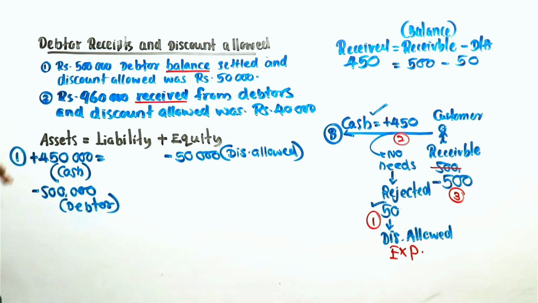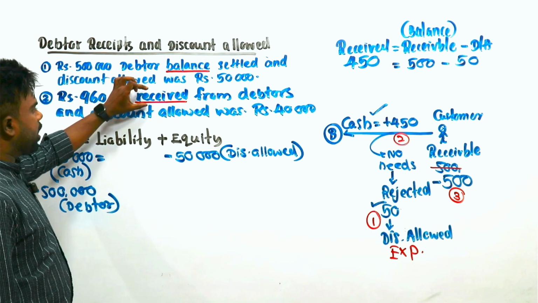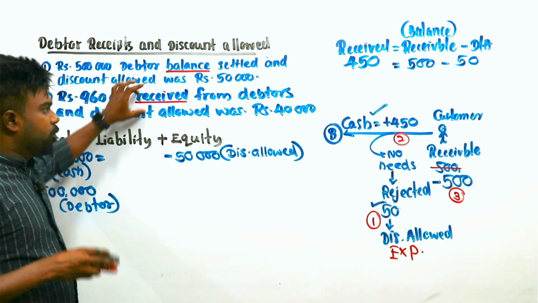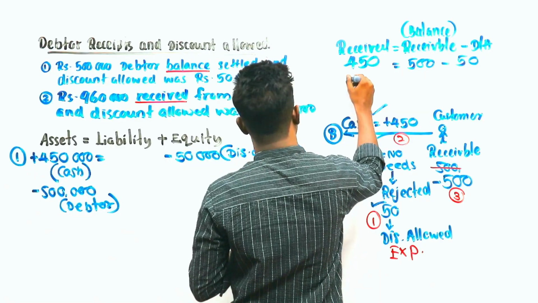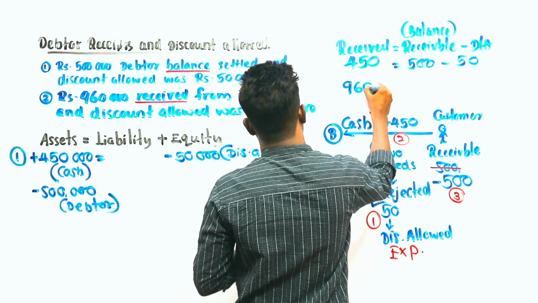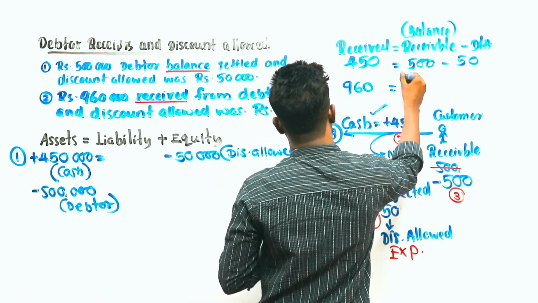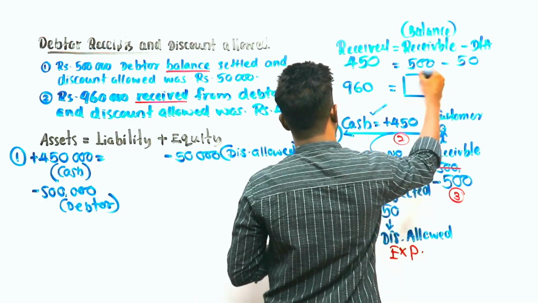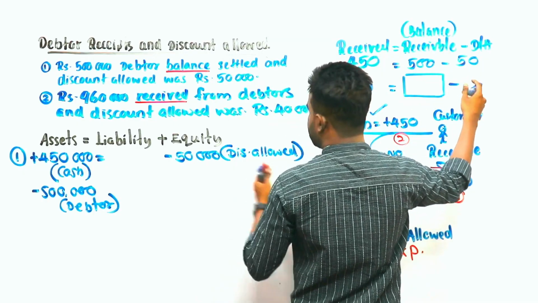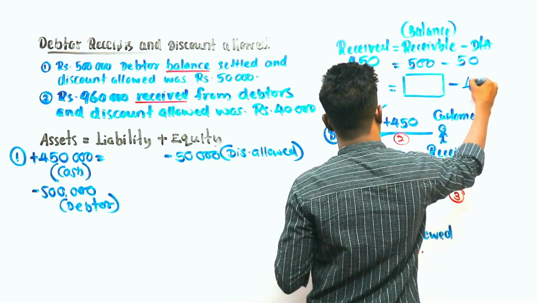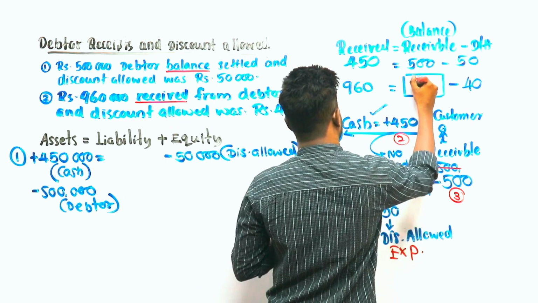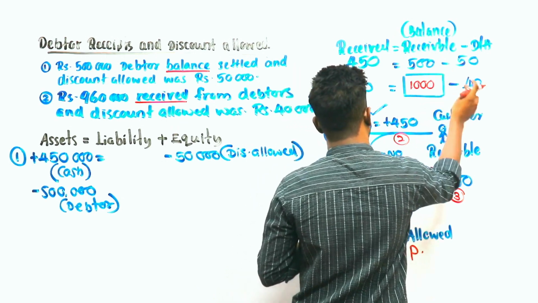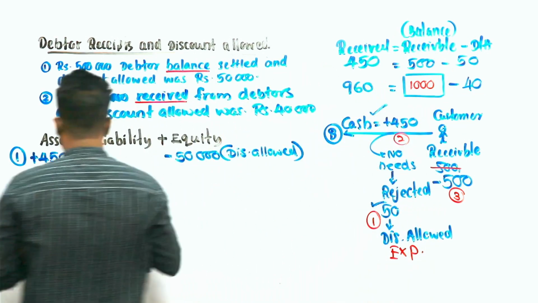Right. But let me show how to record the second one. The second one says received amount. When the question gives the received amount, it means the discount is already deducted. Clear? Question given received amount 960. So you have to identify how much the receivable balance was. Discounts was how much? 40. So receivable balance how much? 1000, and you can't deduct it from 960, so that's the received amount.